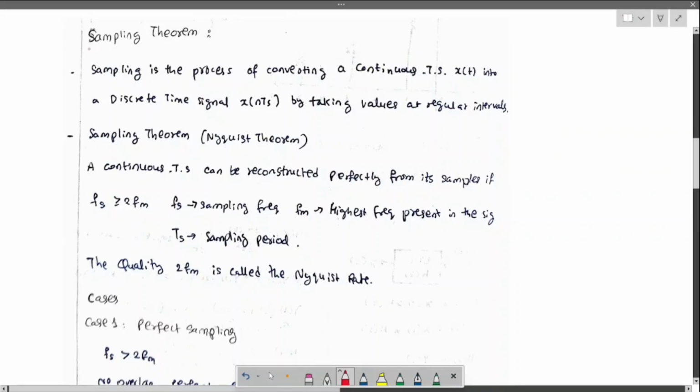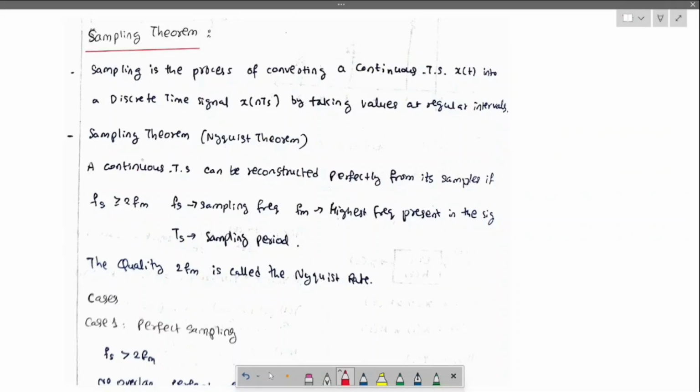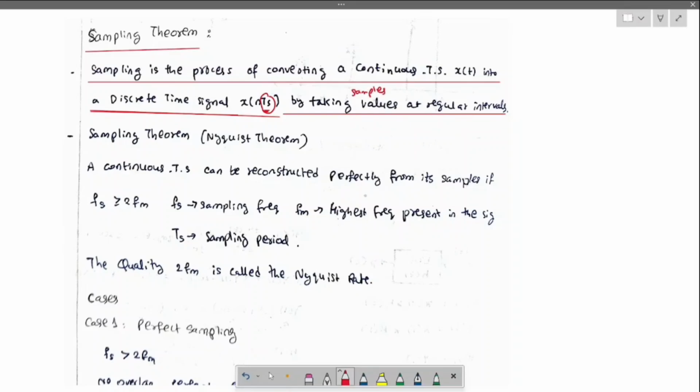In this video, we are going to learn about the sampling theorem. First, let us go with the theory. Sampling is the process of converting a continuous time signal x(t) into a discrete time signal x(nTs), by taking sample values at regular intervals.